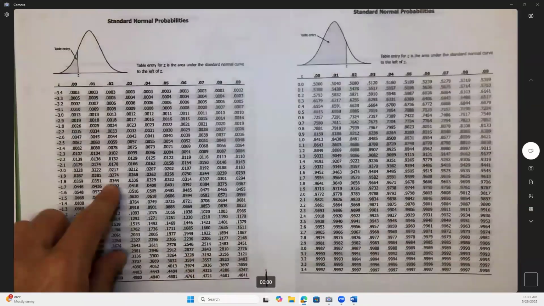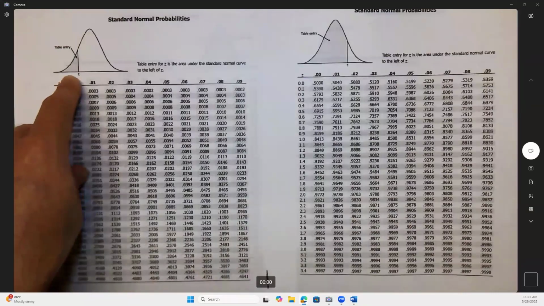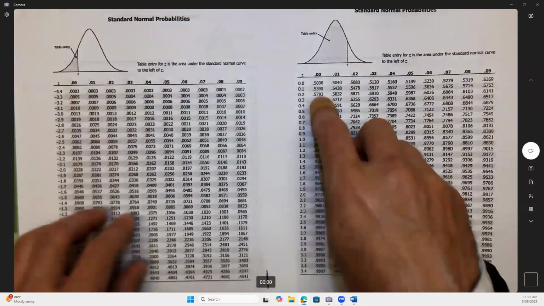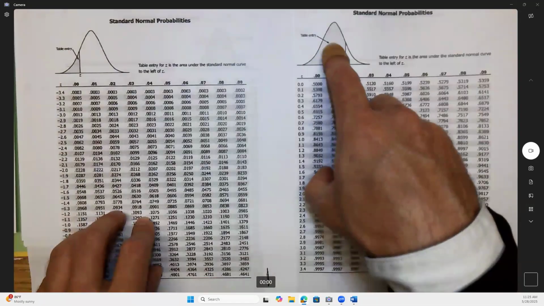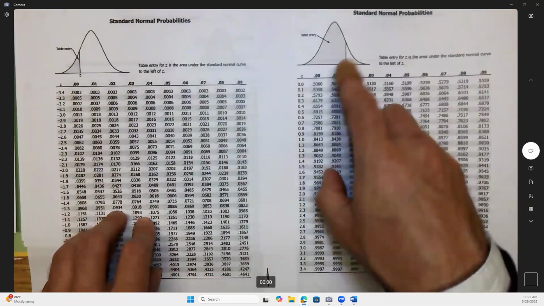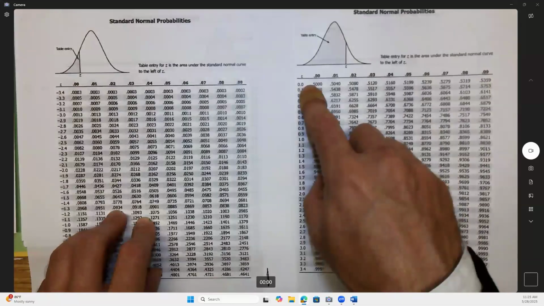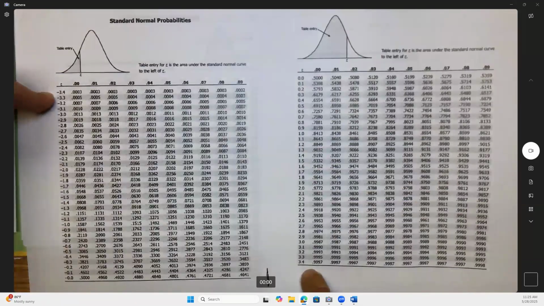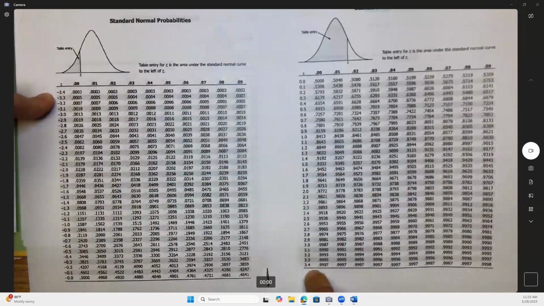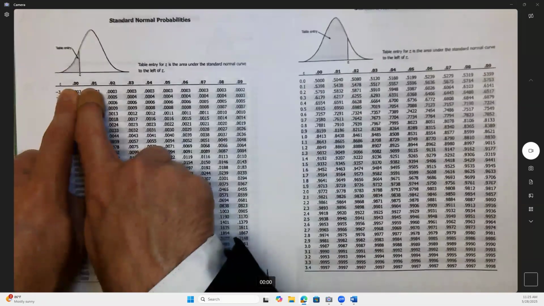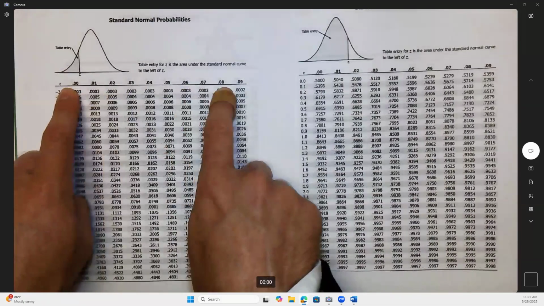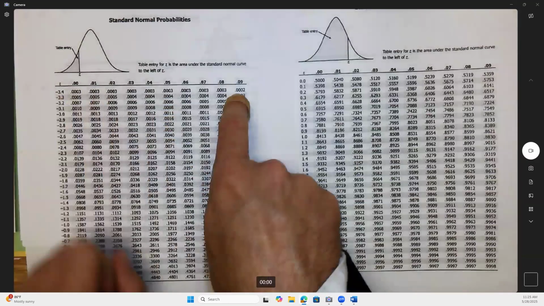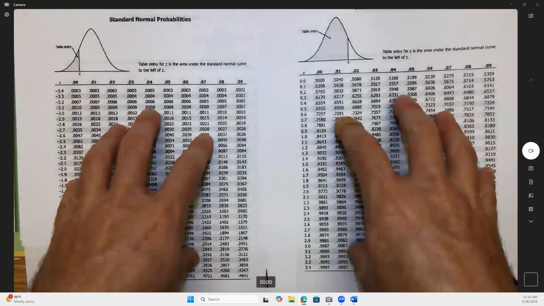On one side of your paper, do you see just a little tail shaded on the left side, and all of the z-scores are negative? And then on the other side of your page, most of the bell curve is shaded in, still the left side, and notice all the z-scores are positive. It starts at 0 and then goes positive. Between the 2 halves of this table, the smallest z-score is about -3.5 and the biggest is 3.5. You can go more granular across the top: 0.00, 0.01, 0.02, all the way to 0.09. So if you wanted -3.49, here's -3.4 and 9, and it tells you this right here. Now the numbers in the table.